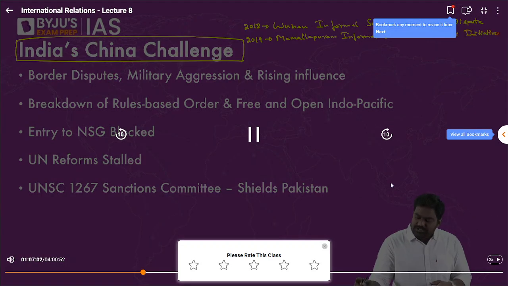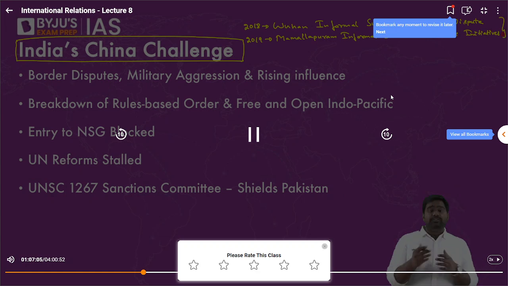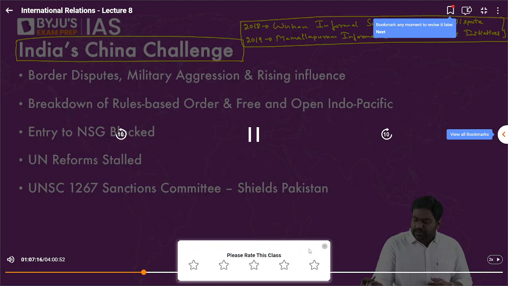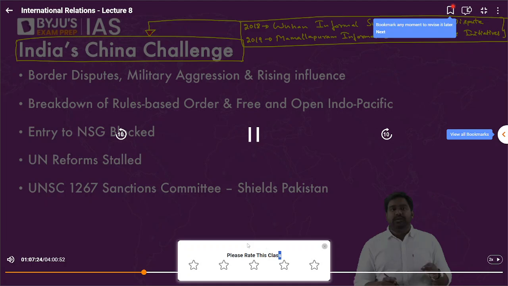China promised investments into our infrastructure sector. It promised to assist India in its high-speed rail network. Right? So all these deals were taken forward by the Modi government by hoping that China would repair its relationship with India. But it has completely betrayed the commitments. It has broken down the border agreements as well, and now it has become openly aggressive and hostile in the last 3 years. Since 2020, our relations have completely broken down.